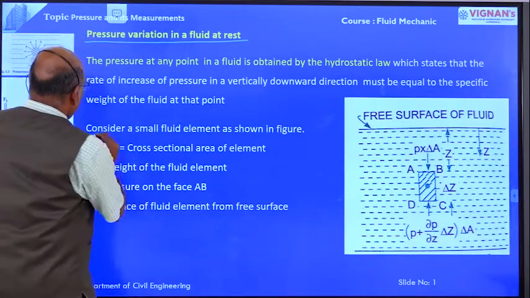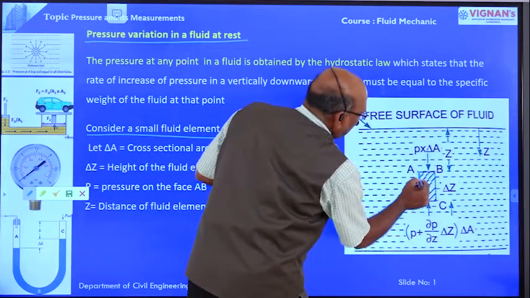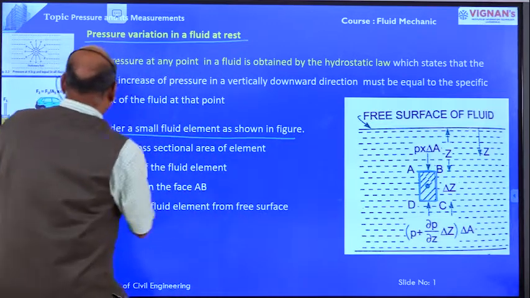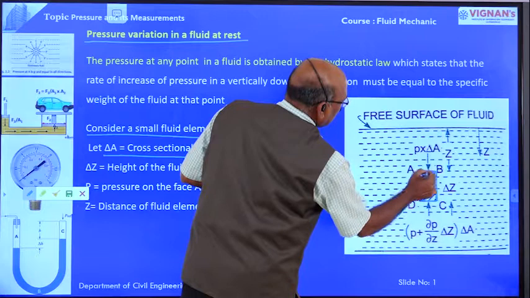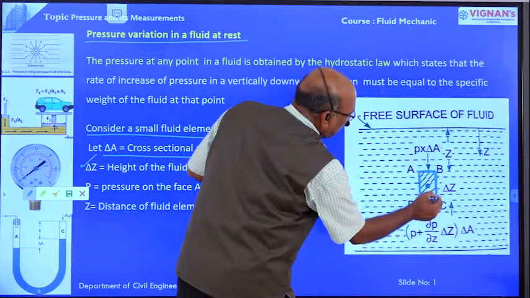Now consider a small fluid element. Delta A is the cross-sectional area. Delta Z is the depth of the fluid element.